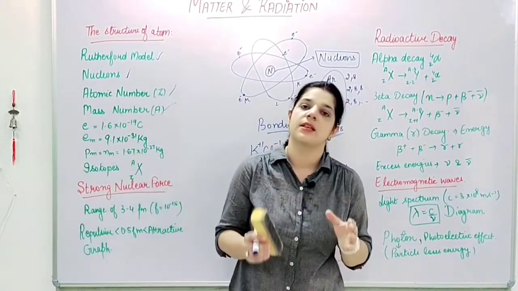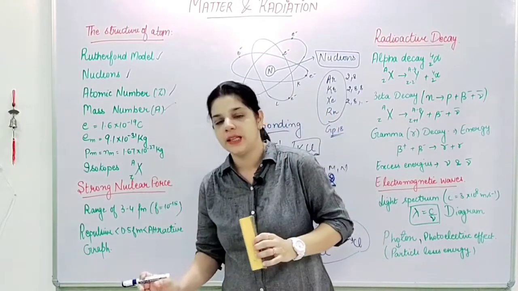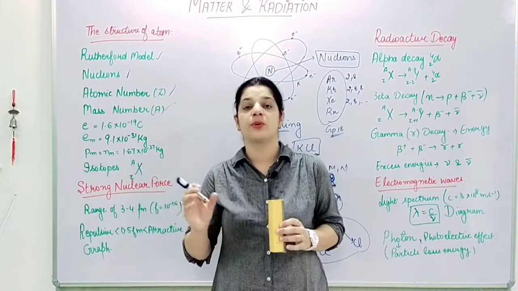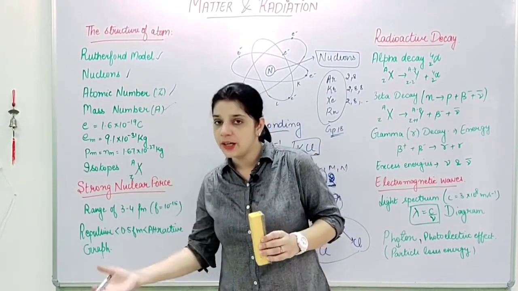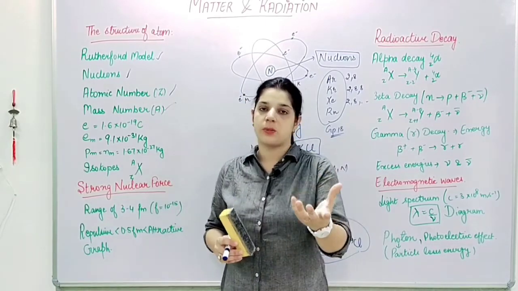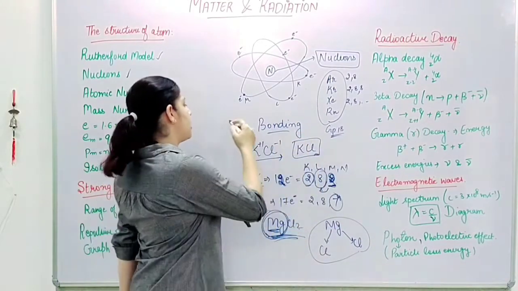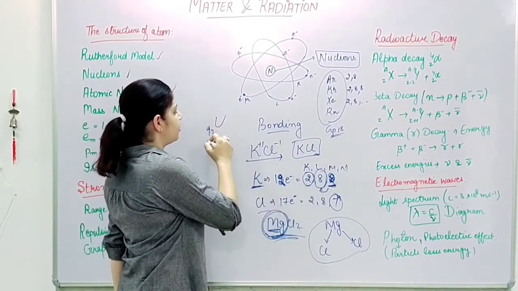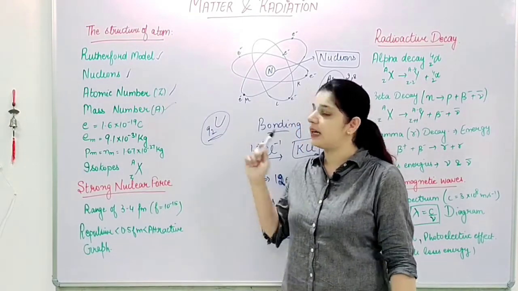So basically, whenever we add the word stable in front of anything, that means it is not going to react, it is not going to decay, it is not going to disintegrate into some other particles, right? Because suppose uranium's atomic number is 92, you can understand it has a very high number of electrons, so it is highly unstable.